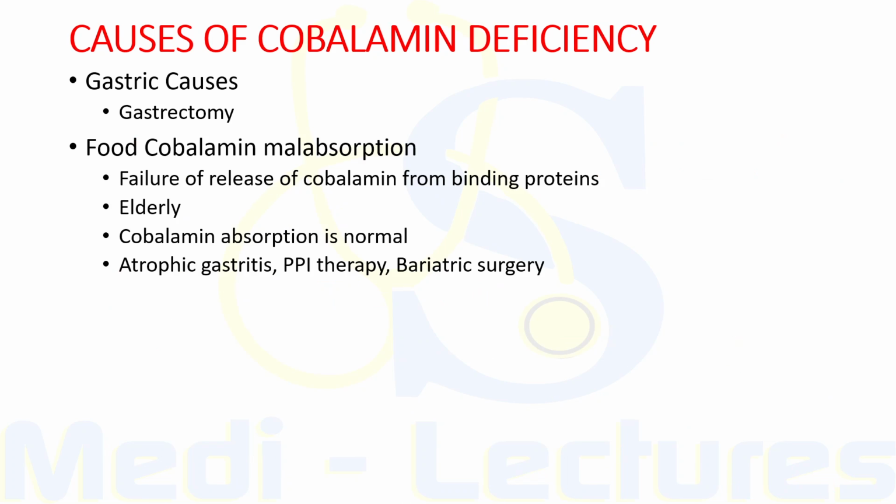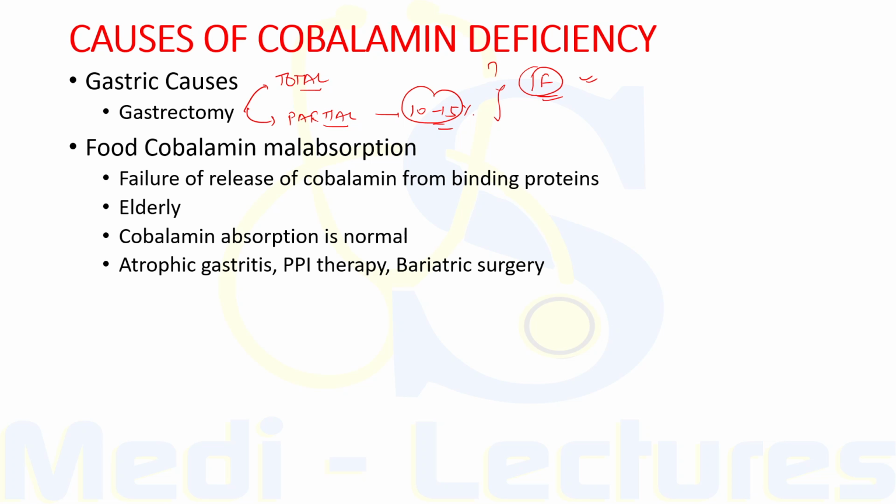Now next gastric cause is gastrectomy. So after total gastrectomy, cobalamin deficiency is inevitable and prophylactic cobalamin therapy should be commenced immediately after the operation. On the other hand, after partial gastrectomy, only 10 to 15% of the patients develop deficiency. And what is the cause of deficiency of cobalamin in gastrectomy? It is due to inability to release intrinsic factor.